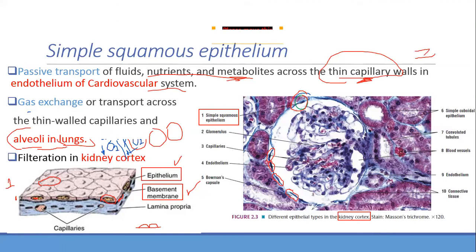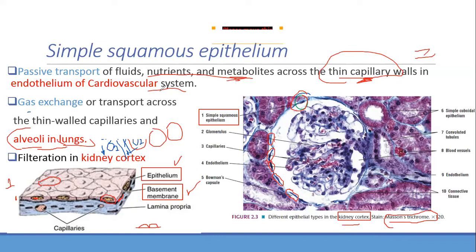There is only one layer and the nucleus is thick. So this is how the simple squamous epithelium looks. It is seen in the kidney, and this is called the kidney cortex. More specifically, this is also called Bowman's capsule. Right now just remember the name kidney cortex, and we can see details later. This is a type of Masson's trichrome; they have used another stain for this. Is it clear?